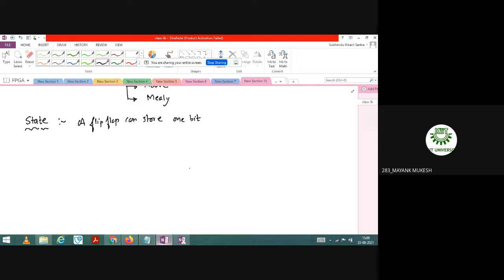Okay, so now concentrate. You see that a flip-flop can store one bit of data as either level 0 or 1, and that is already noticed because it is binary.